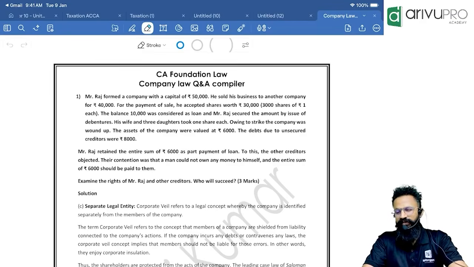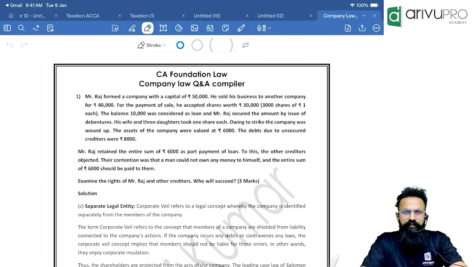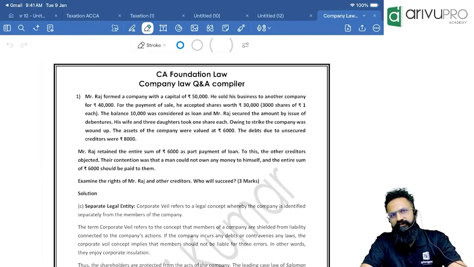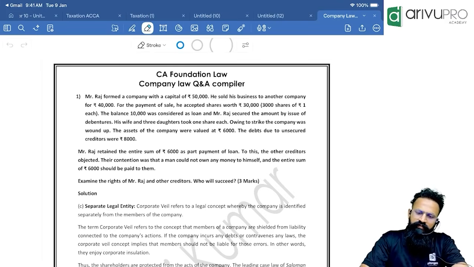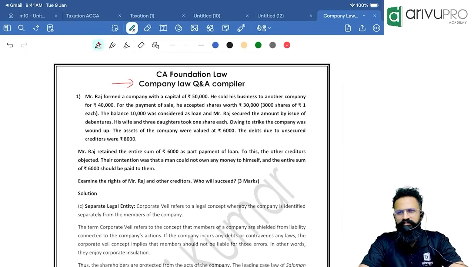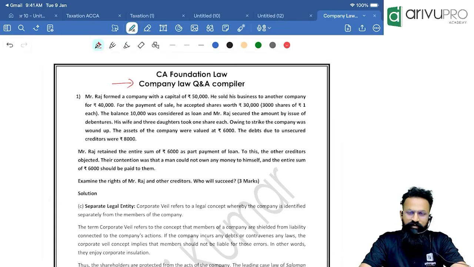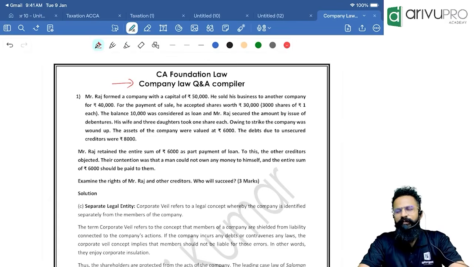What I've done is, from your RTPs, MTPs, model test papers, and the previous question papers, tried to take all the questions from company law and keep all the unique questions, and more or less I've tried to take all the questions. From the exam's point of view, these questions will have the maximum weightage. Over and beyond this, I wouldn't say they can't ask a question, but this is the pattern.